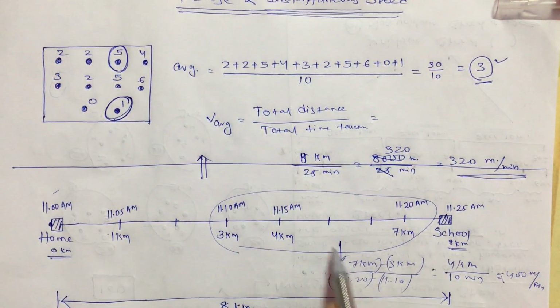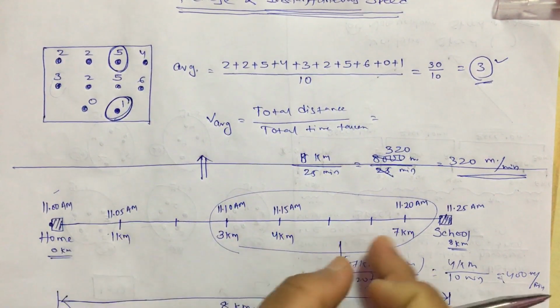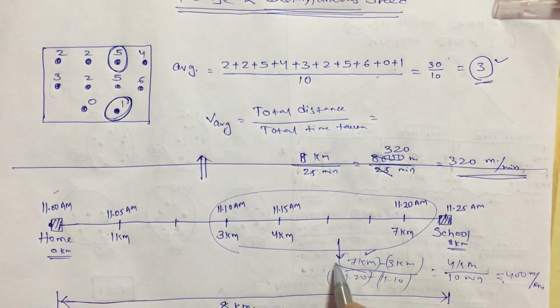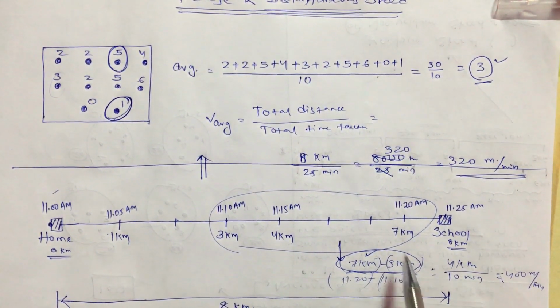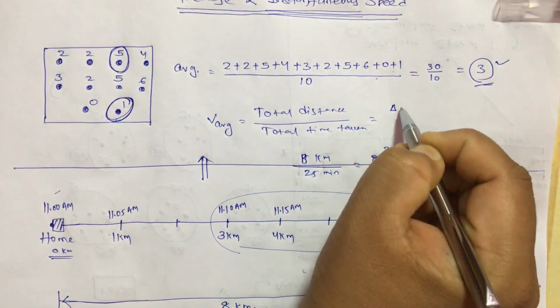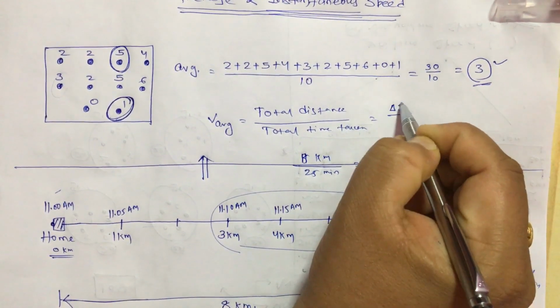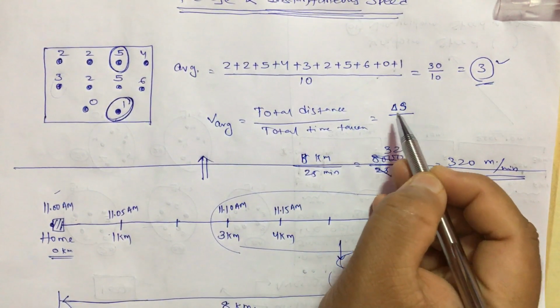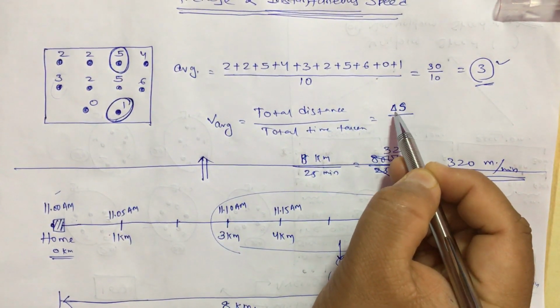You can see this: if the time interval is not calculated from 0, then I can write it like this, 7 kilometer minus 3 kilometer. This is nothing but the change in the displacement, or sorry, the change in the distance. So I can write it as delta S. S is displacement, sorry, distance, and delta is change.